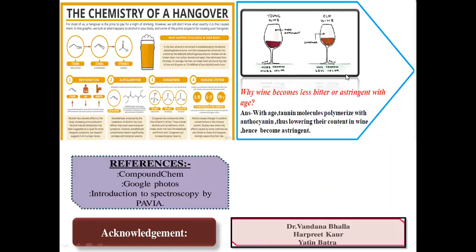As we have already studied, tannin polymerizes with age, so its content in wine decreases, due to which it makes wine less astringent with age. Alcohol in our body gets converted to acetaldehyde and congeners, and according to this study, congeners are mainly responsible for the hangover.